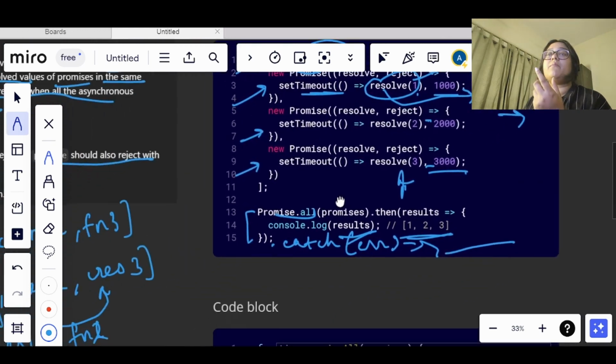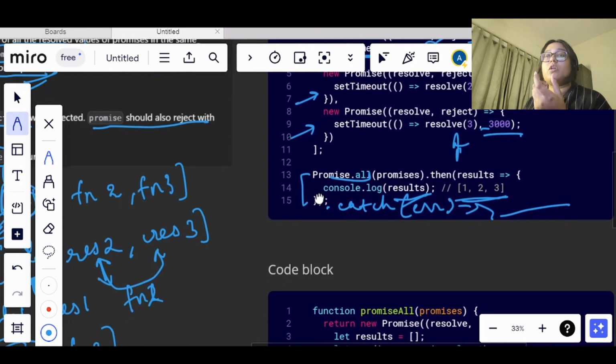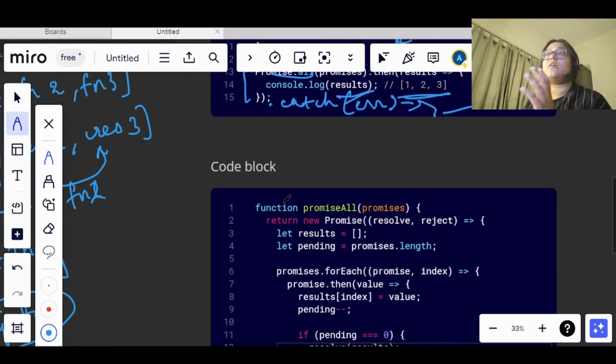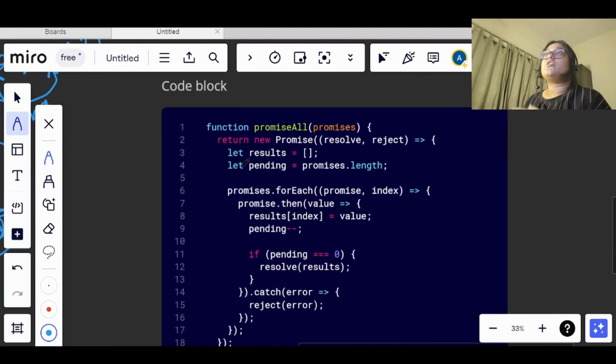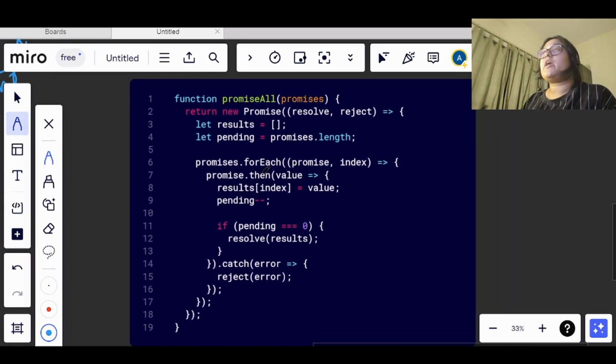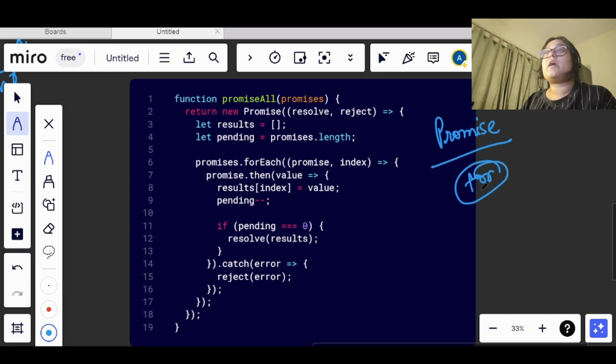Now we know the basic syntax of promise.all. Now how can we implement this promise.all without using the function, and using basic looping, okay. So if we cannot use promise.all, it can be implemented using a forEach loop or a for loop as per your choice. Here I will be using forEach. Now I will be explaining this code step by step, because this is the direct implementation that we will be using in our question also.